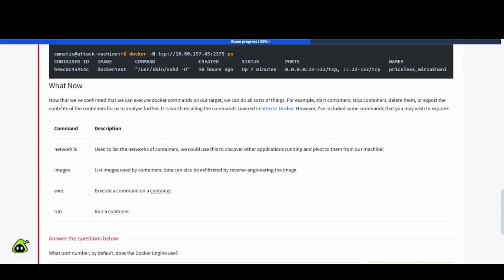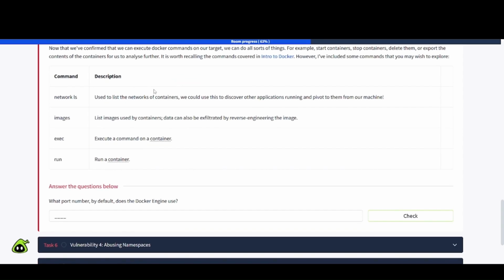What now? Now that we've confirmed that we can execute Docker commands on our target, we can do all sorts of things. For example, start containers, stop containers, delete them, or export the contents of the containers for us to analyze further. It is worth recalling the commands covered in Intro to Docker. However, I've included some commands that you may wish to explore. So we have another table here, command and description.